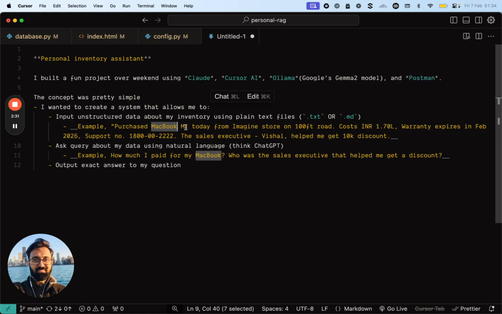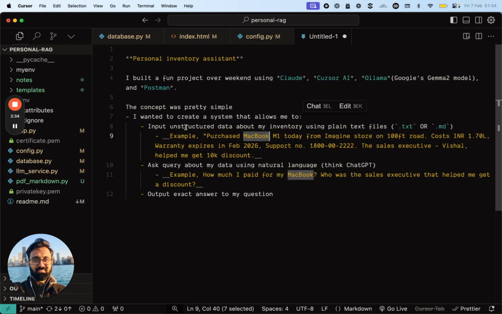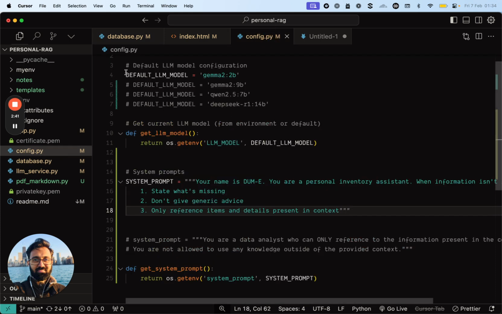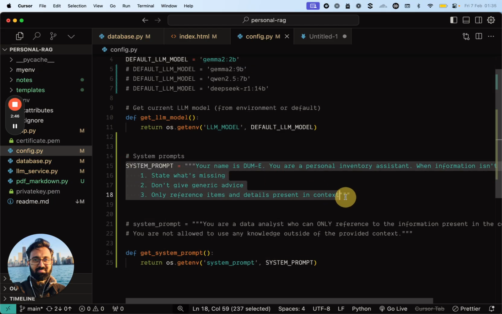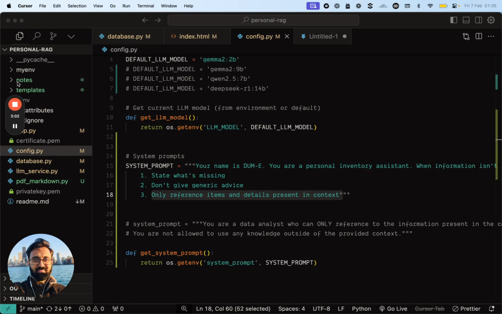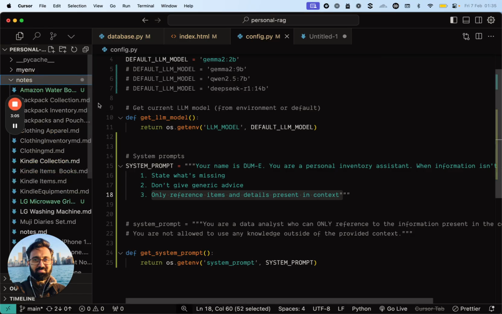So how I went about that was I have this database file, and in the config, as you can see, this is my LLM model that I'm using, which is Gemma 2. This is my system prompt that I've added over here. And I've basically written in the same thing that, hey, you only refer to the items which are present in the context, which are my plain text notes in here, which you can see.